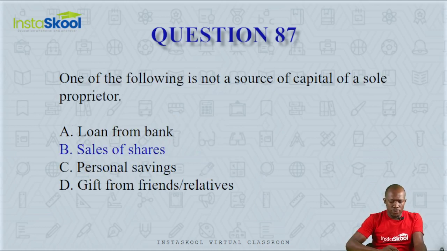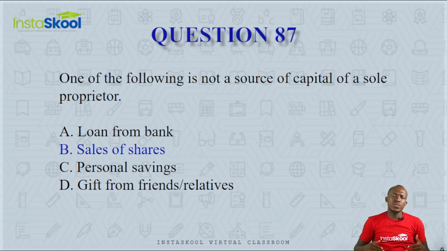Question 87. One of the following is not a source of capital of a sole proprietor: loan from bank, sales of shares, personal savings, or gift from friends or relatives. A sole proprietorship is also known as a one-man business, and it is a business that is owned, financed, and run by one person.